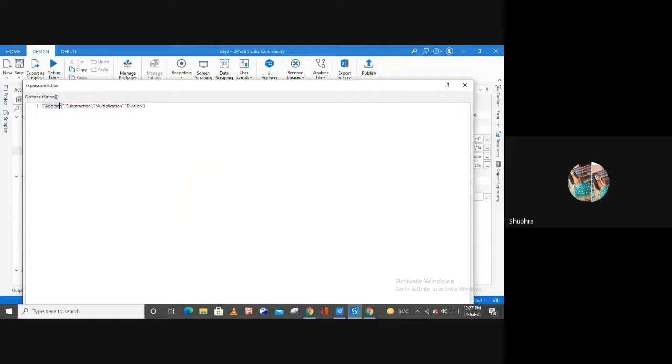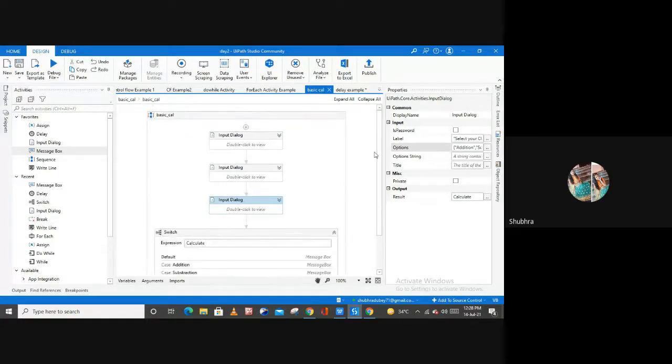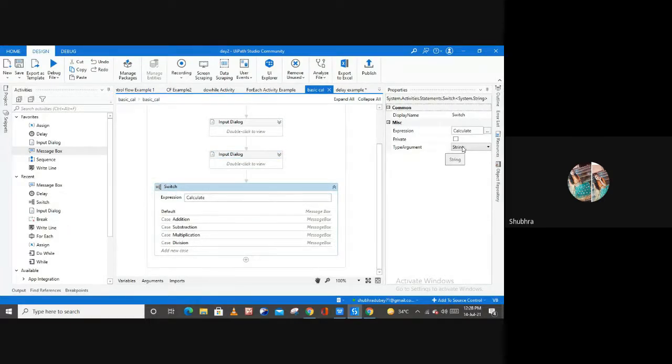Addition is a character value, again subtraction is a character value. We have taken these options as strings, and we have not taken a third variable where we store the addition first. Basically, that's why I select the type of this switch activity also as string, because these options are in the form of strings, right? That's why the type argument of my switch activity is also string.